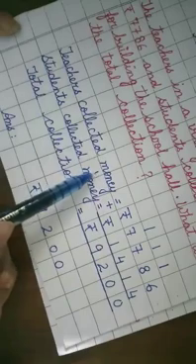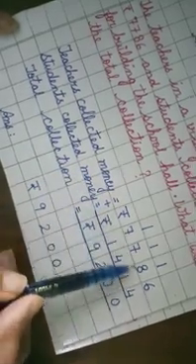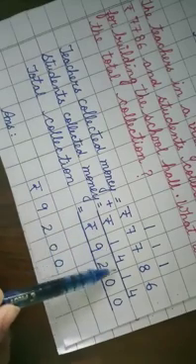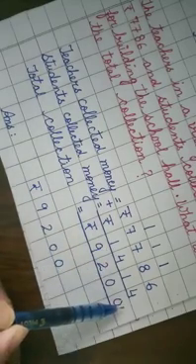Now what will be the statement? Teachers collected money rupees 7,786. Students collected money rupees 1,414, and then we have to find out the total collection.